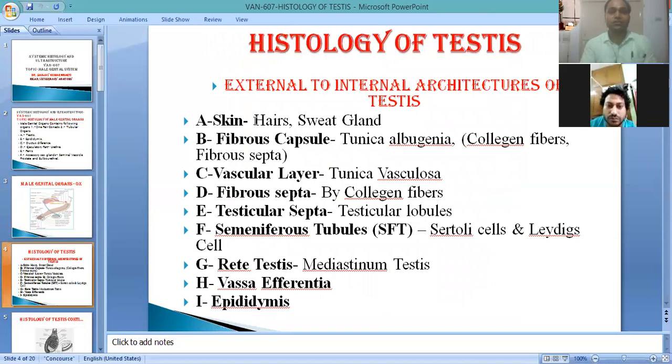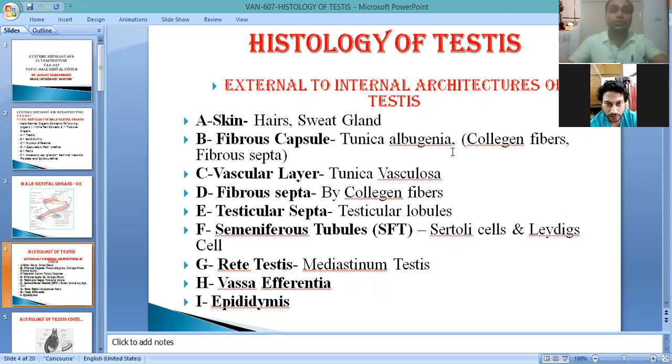Histology of testis. The testis on its outer side contains the skin, which is mainly composed of hairs and sweat glands, and other structures also. Later, the fibrous structure below the skin contains the tunica albuginea, which contains a large number of collagen fibers and reticular fibers also. After the tunica albuginea, another layer is the vascular layer, known as the tunica vasculosa, and after that, another layer is the fibrous layer that also contains collagen fibers.